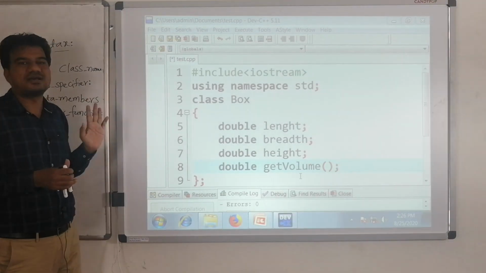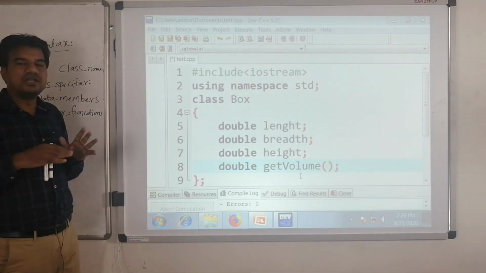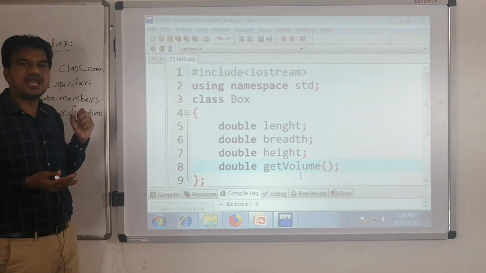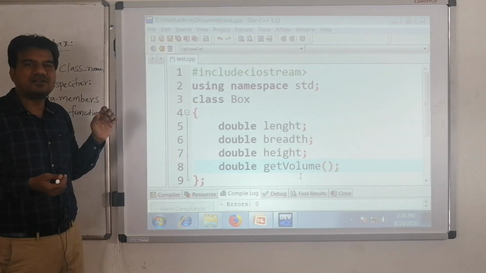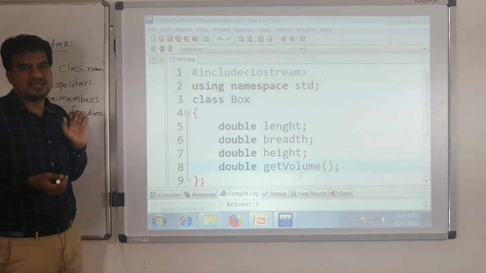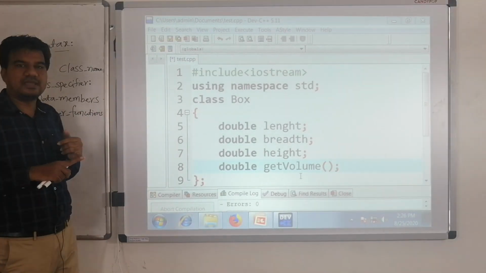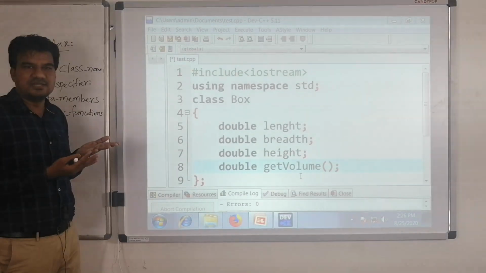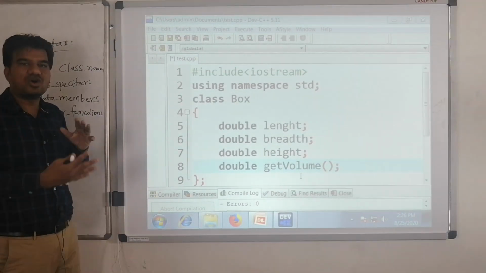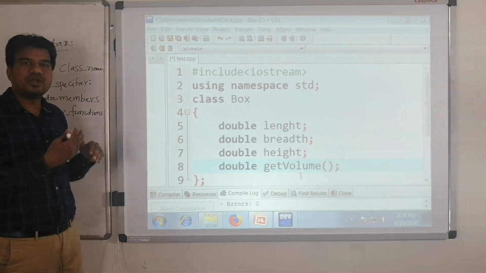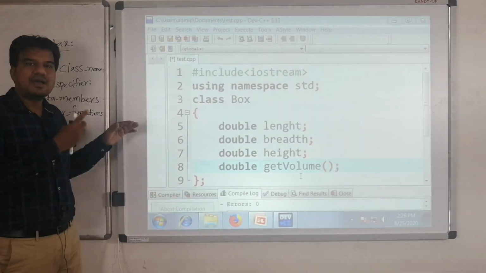Like in real time also, whenever we are manufacturing an object, let us assume that we are manufacturing a bike, a motorbike. In order to manufacture a motorbike, we cannot start blindly, isn't it? Prior to the manufacturing, we need to have a plan.